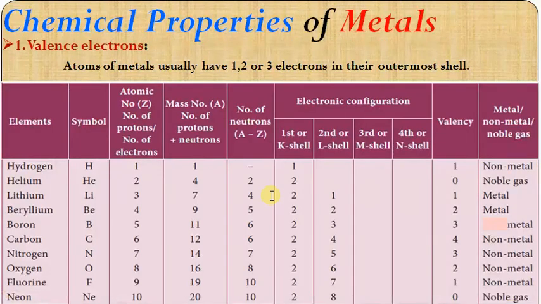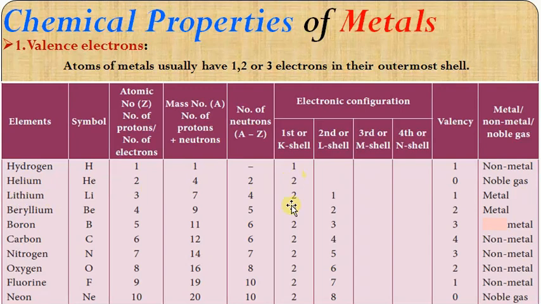The valence electrons. Usually, the atoms of metals have 1 or 2 or 3 electrons in their last shell or valence shell. Here I have given the electronic configuration of first 20 elements. In this, you could clearly see the electronic configuration of elements. Hydrogen, in the K shell it has 1 electron. So hydrogen is a gas, it's normally considered as non-metal. Come to helium, it is a noble gas. The K shell is completely filled.